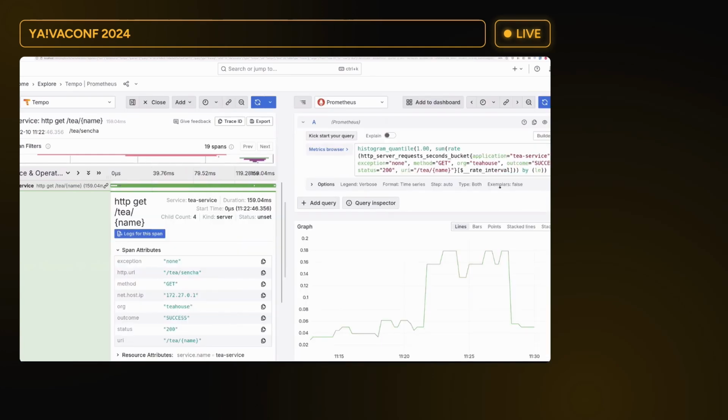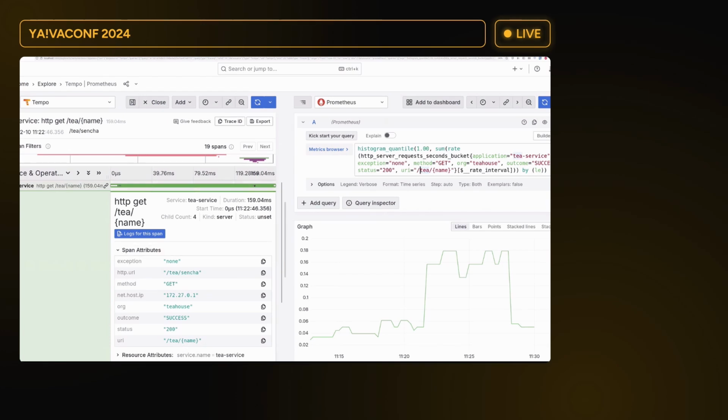So if you click here, we get a parameterized histogram quantile for a metric called http_server_requests_seconds_bucket. So that's a histogram, right? What we're searching for are metrics for the given tags: application tleaf service, exception none, method get, org tleaf house, outcome success, status 200, URI tleaf name, and those come from these span attributes.